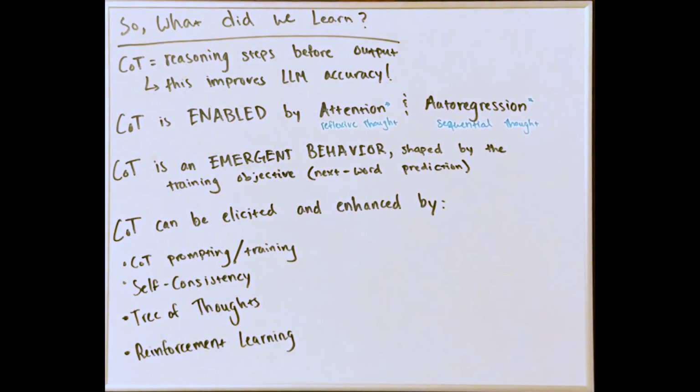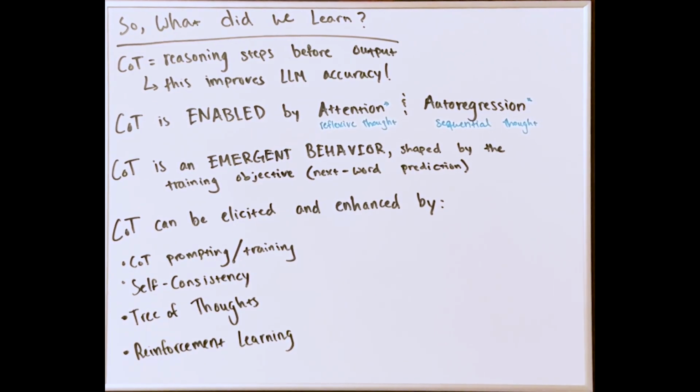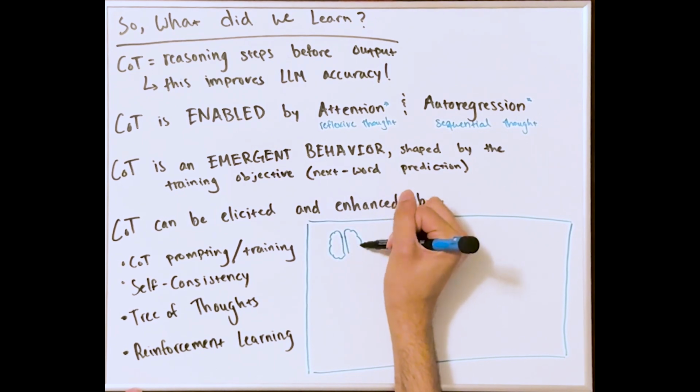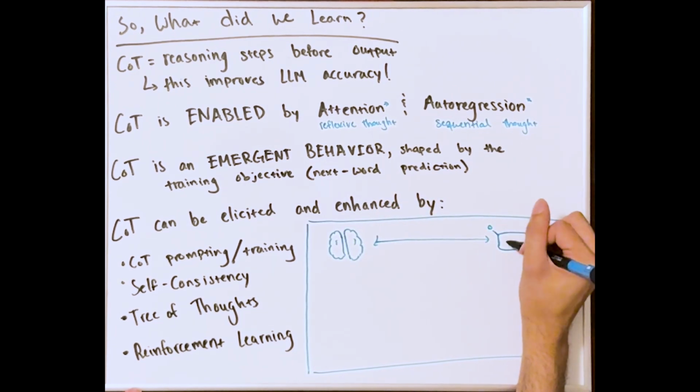That's really what makes this so amazing. From a simple task, next token prediction, comes something that starts to look like human thought. It's a reminder that intelligence doesn't always come from complex design, sometimes it emerges from simple rules scaled up.